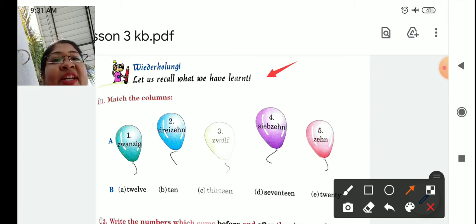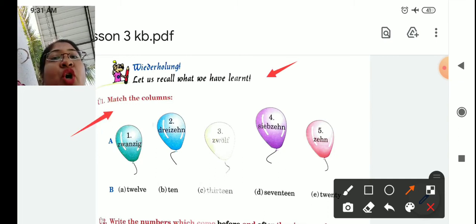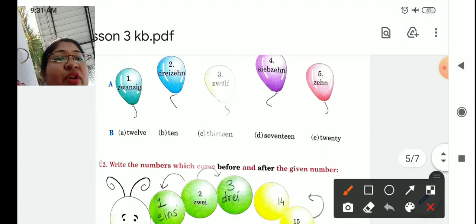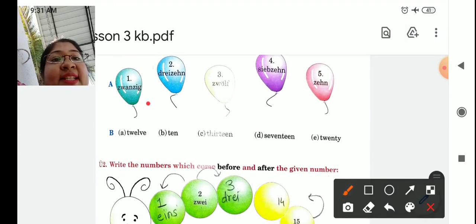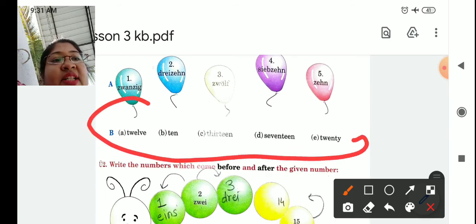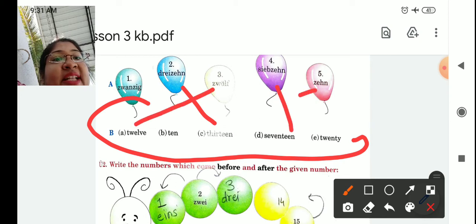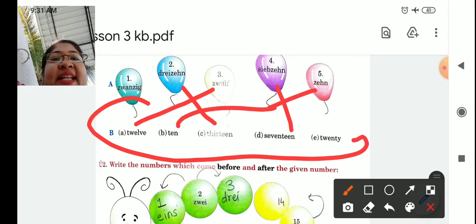That is a repetition. Übung 1. Match the columns. Okay. So, you have to see the number given in the balloon and you have to match it with the English word. For example, zwanzig, that is 20. So, where is that? 20. Okay. 13, 13. 12, 12. 17, 17. And 10. So 10 means 10. Like this you have to match.